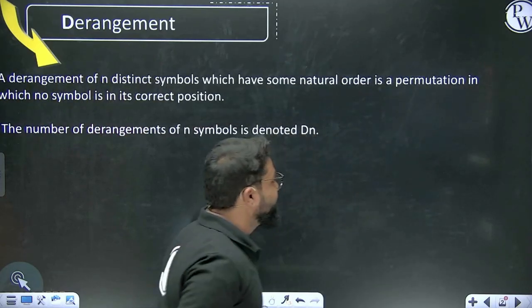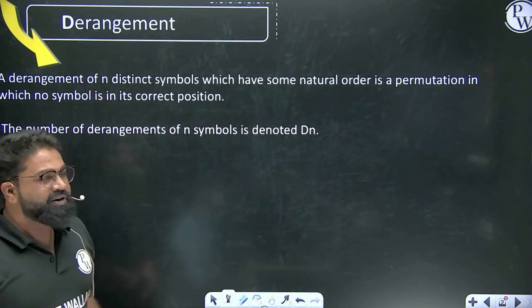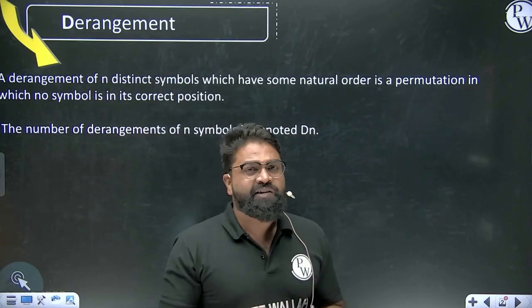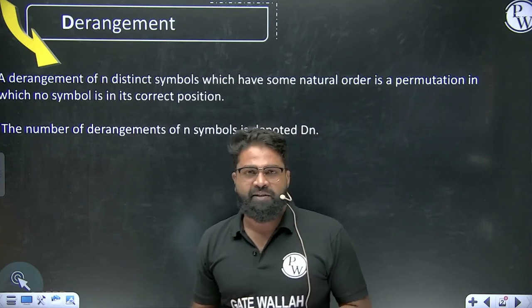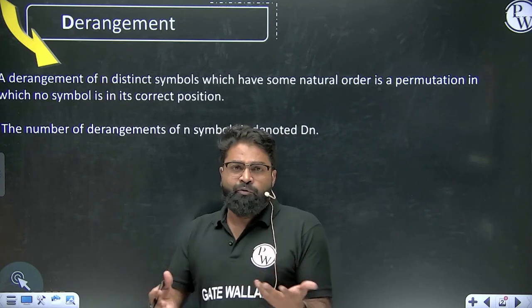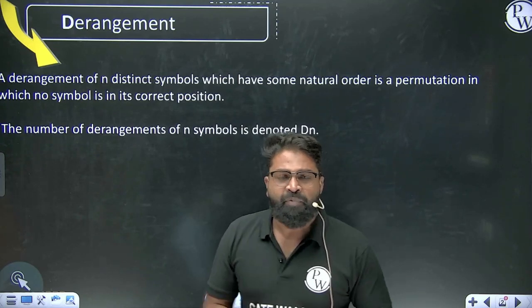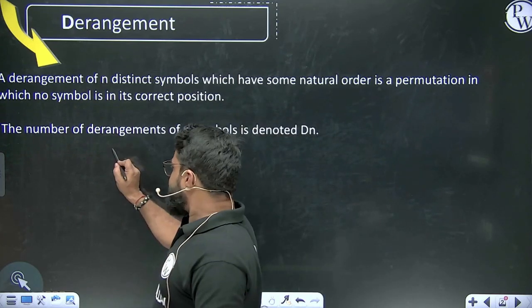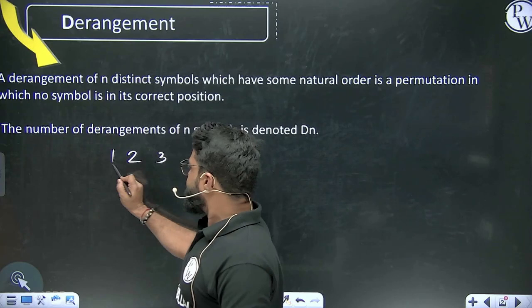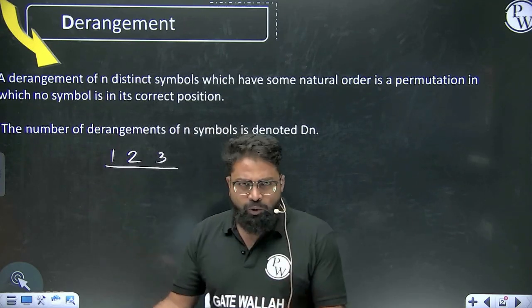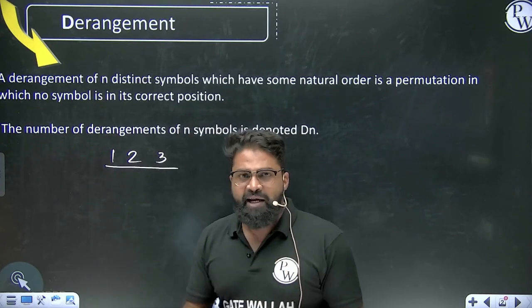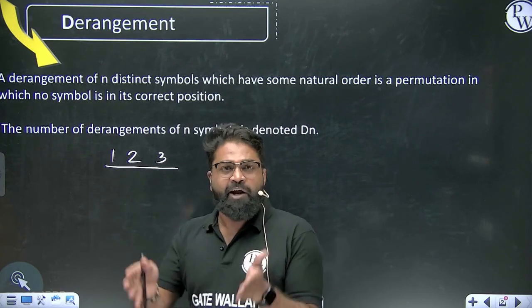See, its name suggests that nothing is at the right place. So for example, let's consider there are 3 students, 1, 2 and 3. They are going to college or a school, whatever you can consider. They sit every day on the same bench.